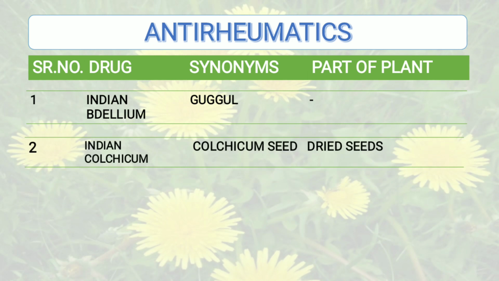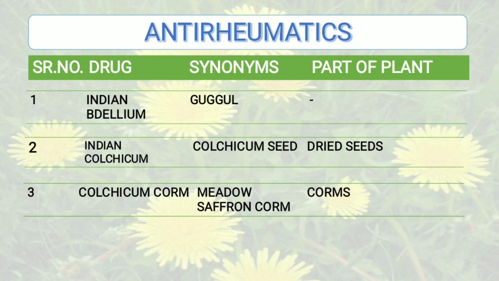Next one is Indian colchicum. Synonym of the drug is colchicum seed, and part of the plant that is used is dried seeds. Then moving to the next one, that is colchicum corm. Synonym for colchicum corm is meadow saffron corm. Part of the plant that is used is corms.